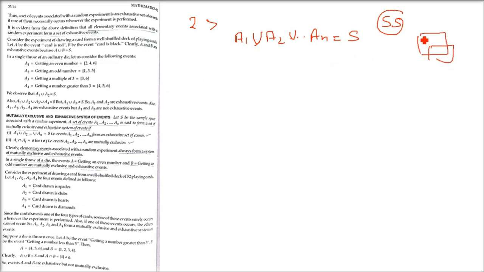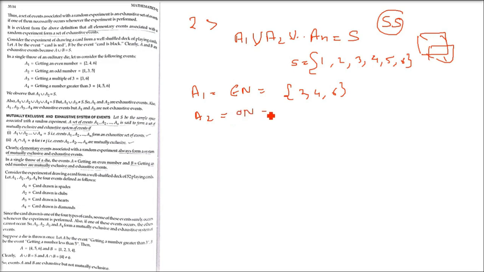The die you have already seen. All elementary events associated with a random experiment form a set of exhaustive events. That is also true. So now let us again go to the die. Now I'm making certain events. A1 is getting an even number, again 2, 4, 6. A2 is the event of getting an odd number, which will be 1, 3 and 5. A3 is getting a multiple of 3, so we have 3 and 6.